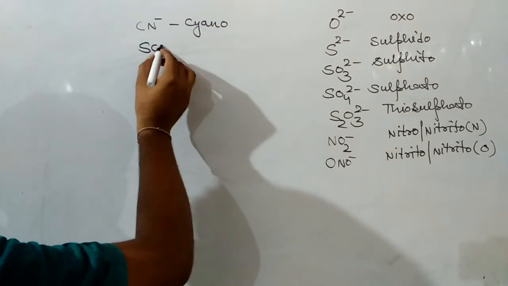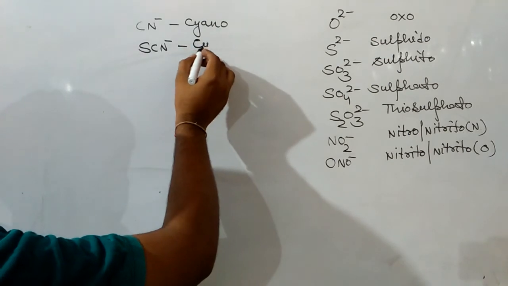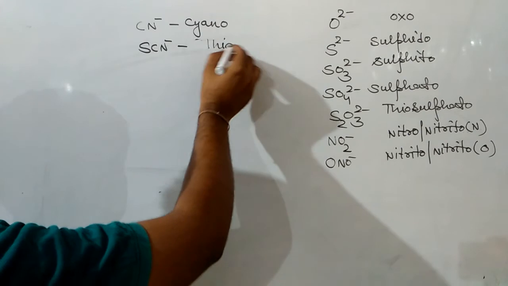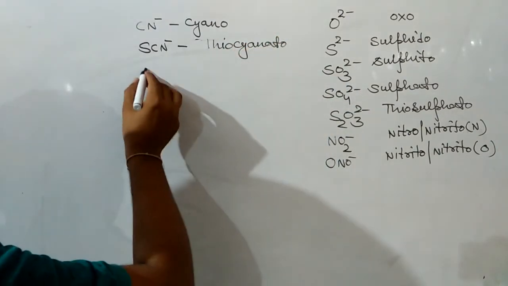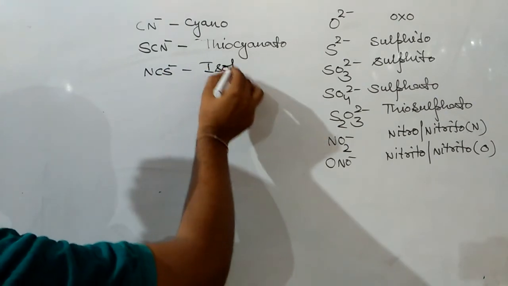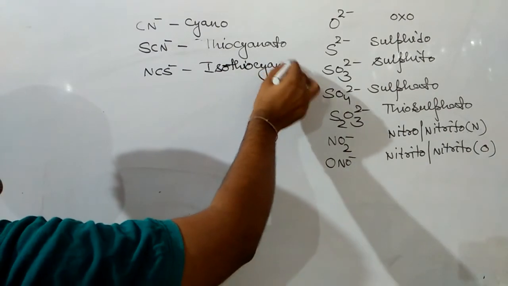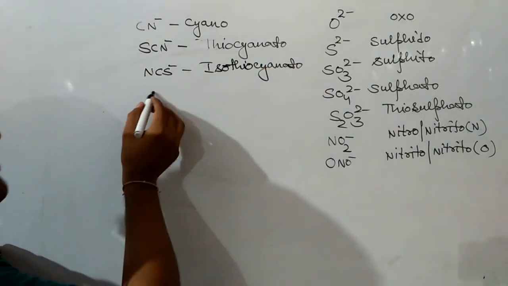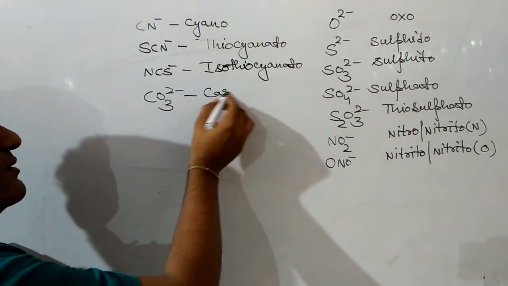For SCN negative, it will be thiocyanato. NCS negative will be isothiocyanato. CO3 2 negative will be carbonato.